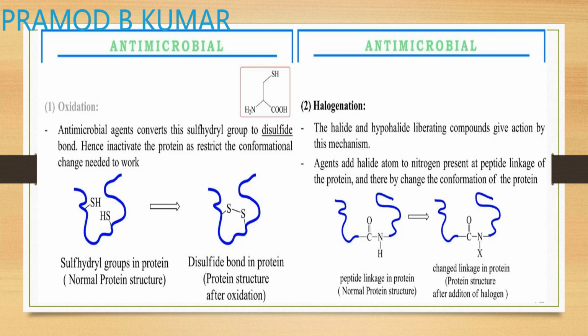This changes the conformation of your protein, and once the conformation of the protein is changed, the activity related to that particular protein is completely lost, and that's why it destroys the protein structure. So that is your second mechanism, halogenation. In the amide bond, the hydrogen gets replaced by the halogen. So this destroys the protein structure.